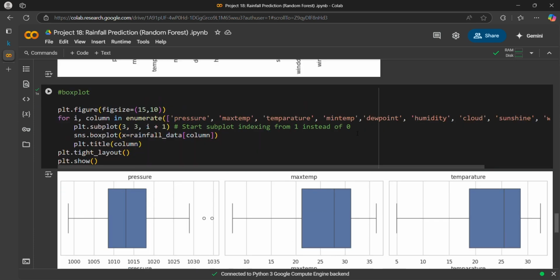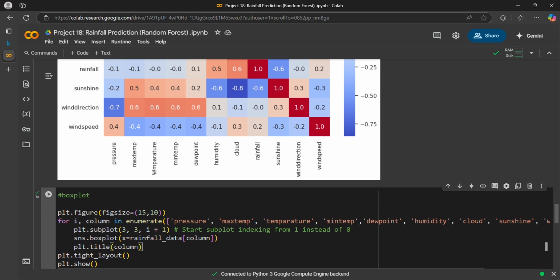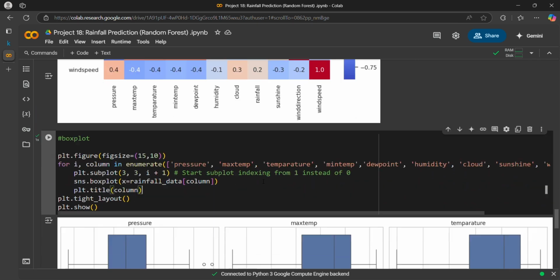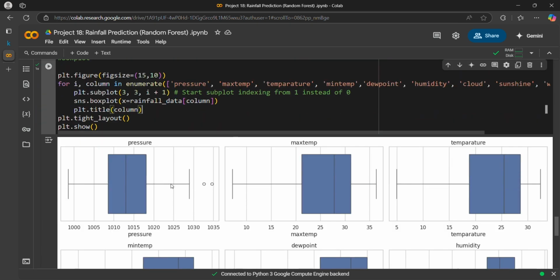So there was an error. You should start from 1 instead of 0, so you have to correct it to i plus 1. And also the spelling of temperature should be TEMPAR, not ERA. In this data set, the spelling is ARA. Okay, so keep in mind, after running it, you will see a box plot.